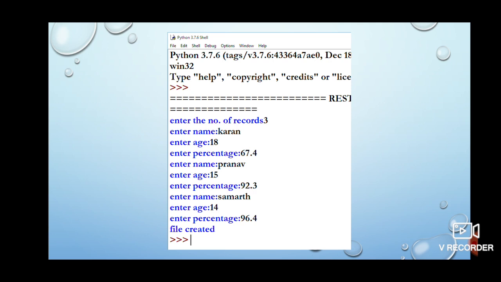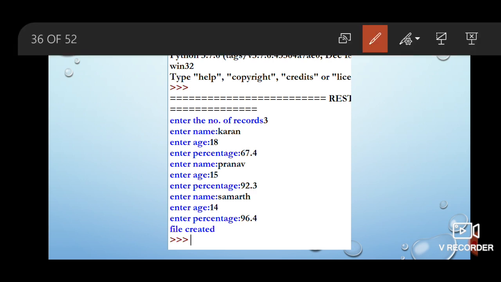Okay, so the program, as per the instructions, asked for the number of records. So the number of records was given as 3. So the loop will run 3 times. So 3 times the input was taken. See, and as soon as it got the third object, it wrote all those objects on the file. Clear? And then the file got closed.